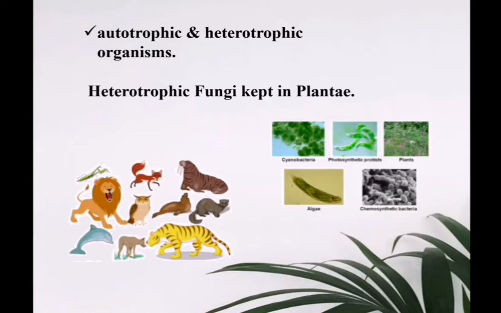And most of the animals are heterotrophs. Fungi do not have the capacity to produce their own food, so they come under heterotrophs. But here they are also included in plants. So the demerits are that there was no difference between unicellular and multicellular, autotrophs and heterotrophs, prokaryotes and eukaryotes.